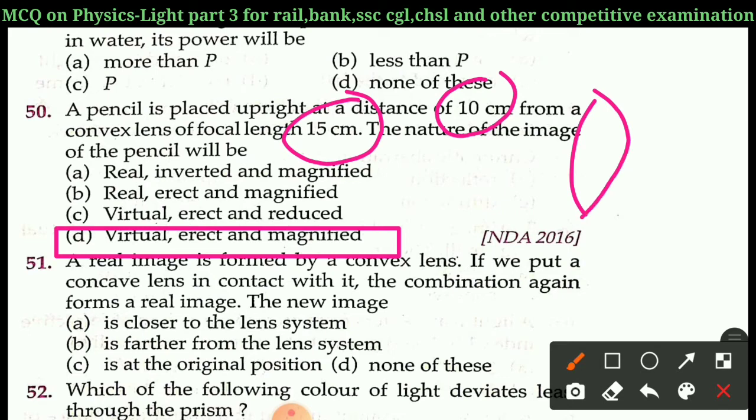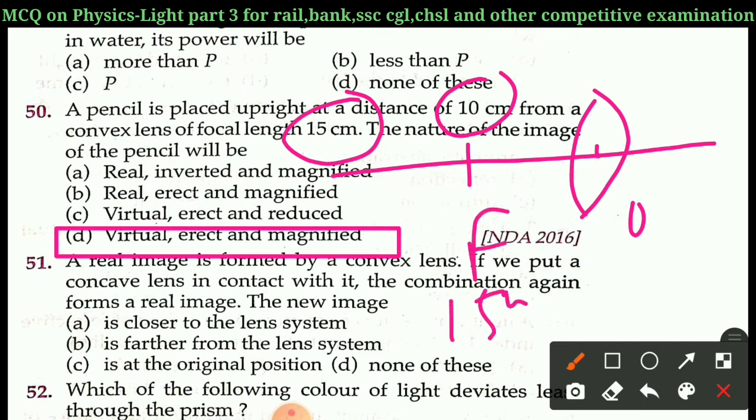That means, this is the optical center O, this is the focal length, this is 15 cm, and this is the position of the pencil, at a distance of 10 cm from the lens. So the position of the pencil is in between focus and the optical center. So as its position is in between optical center and focus, the image will be formed virtual, erect and magnified. So option D is the right answer.